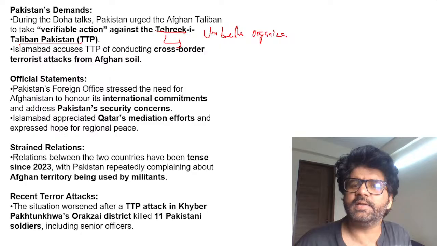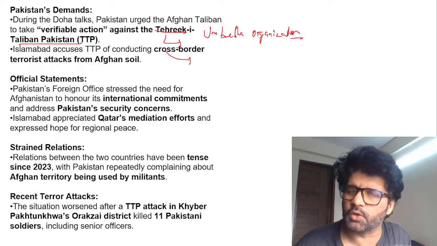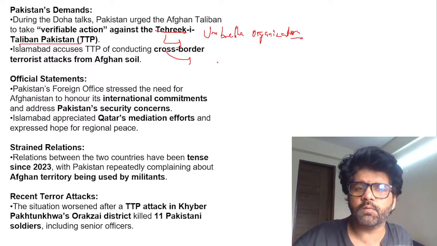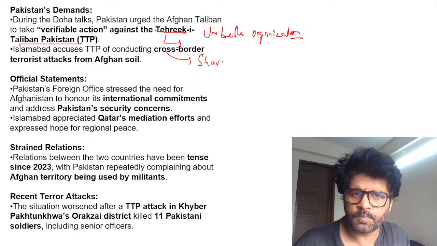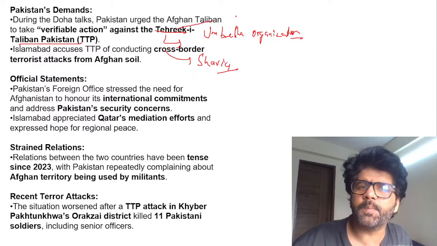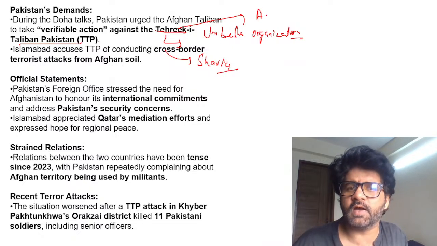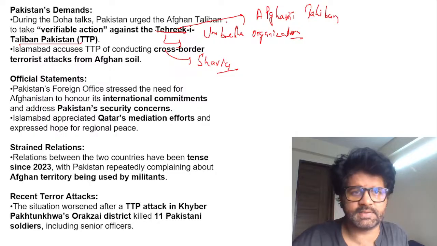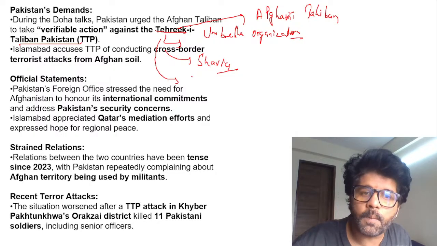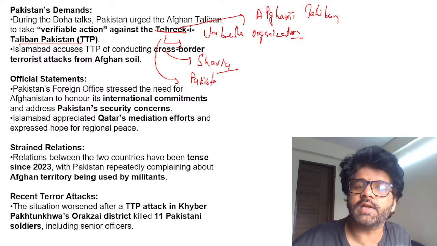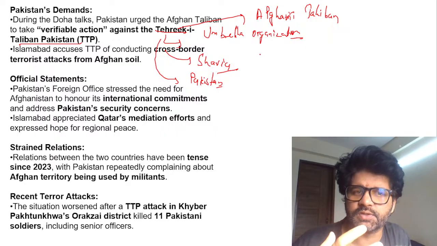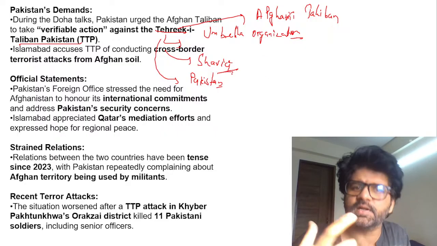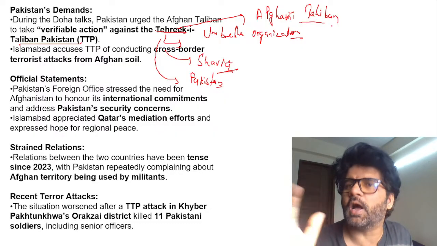An umbrella organization comprising many terrorist groups and tribal groups, and they want to establish Sharia all over Pakistan. They're not very happy with the way Pakistan is being run by the current government. They're influenced by Afghanistan, or the Afghani Taliban. Understand one thing: what is the name of this organization? Tehreek-e-Taliban Pakistan, operational in Pakistan. It's an umbrella organization of many terror organizations, wants to implement Sharia in Pakistan, influenced by Afghani Taliban ideology.